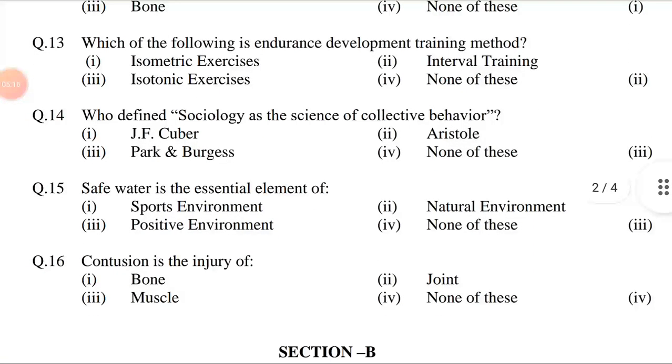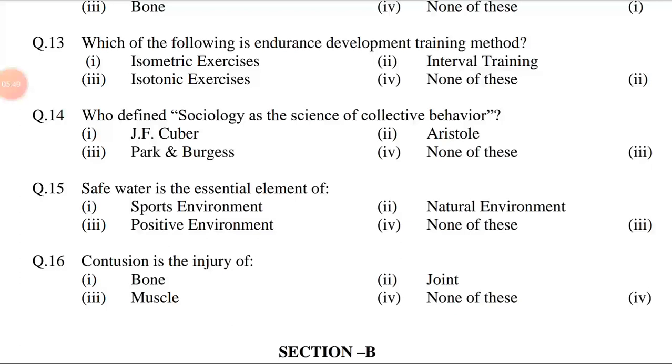Question number 14. Who defined sociology as the science of collective behavior? Option first J.F. Cuber, second Aristotle, third Park and Burgess, fourth none of these. Answer is option third, Park and Burgess.